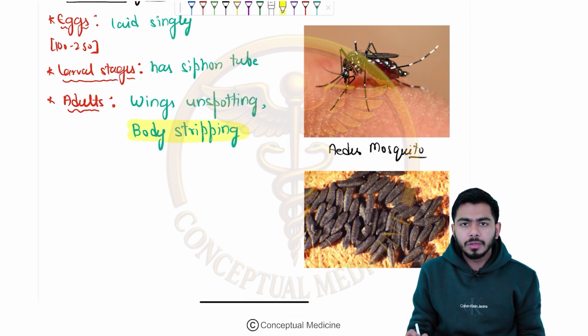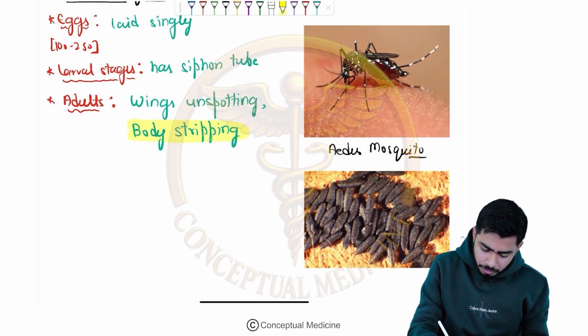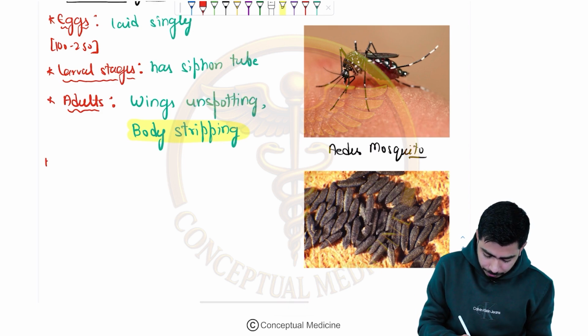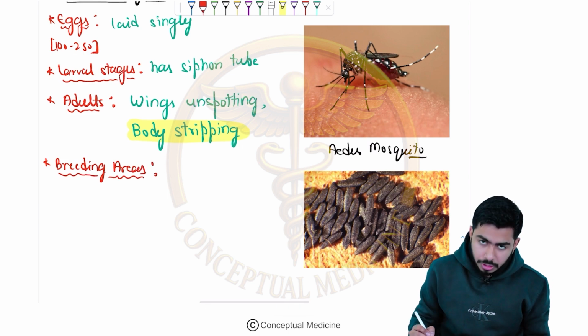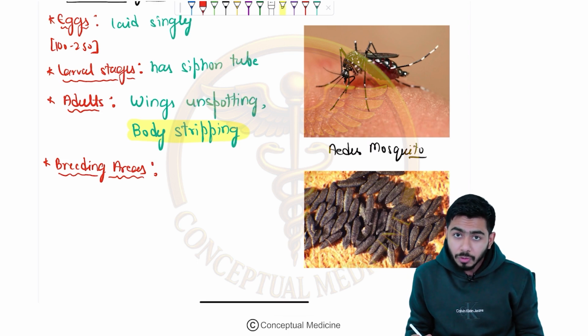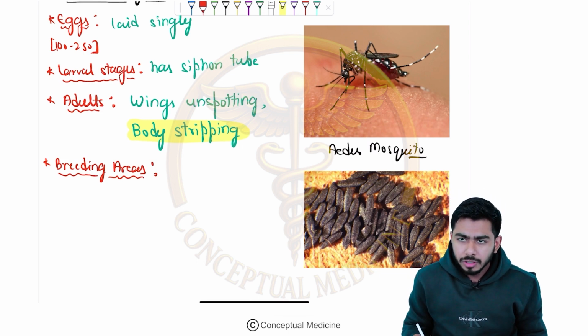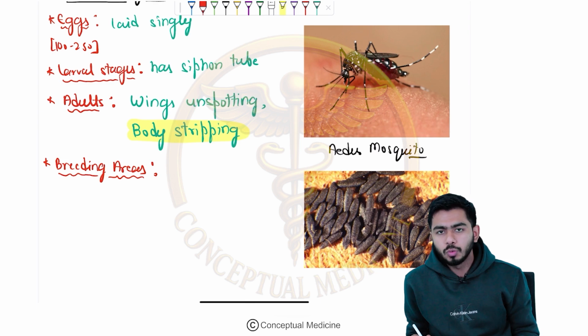Okay. If you talk about the breeding areas, what could be the breeding areas? So breeding areas will be the clean water. For example, the water in the coolers, the water in the drums, the water in the tires.